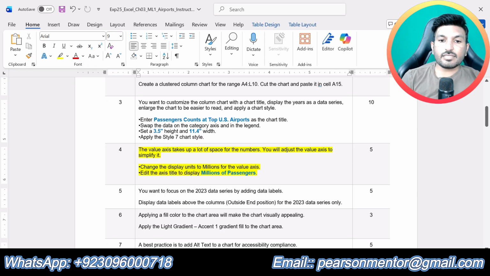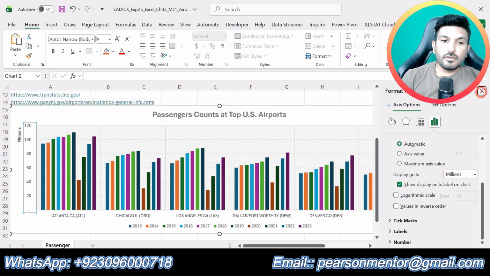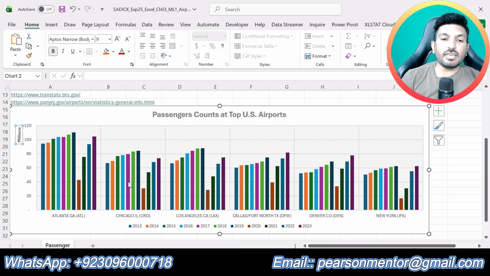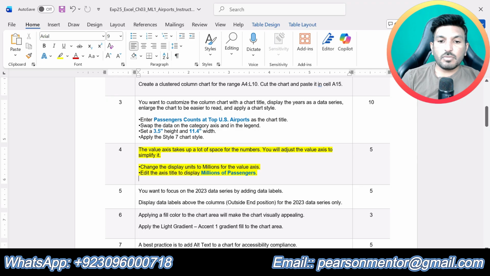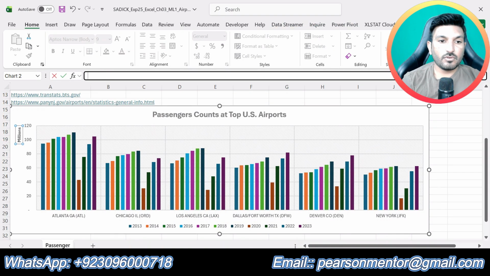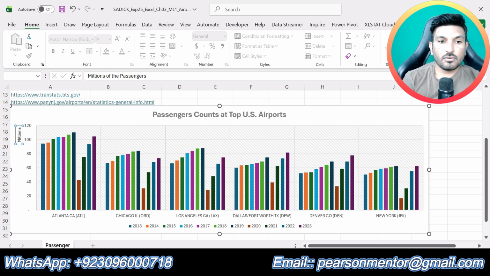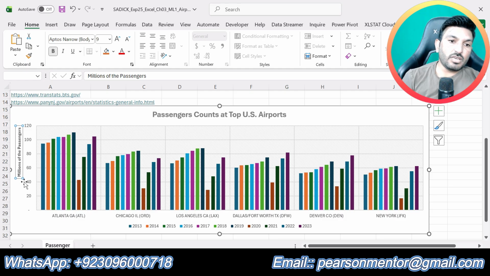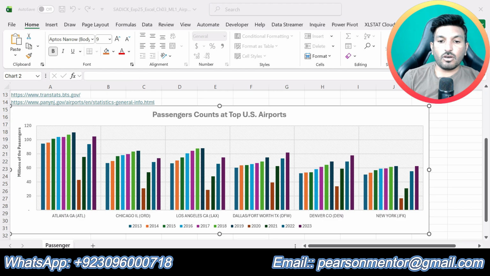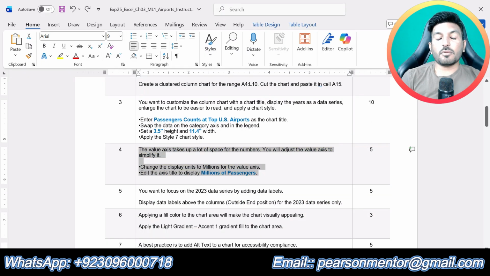Added the axis title to display millions of the passenger. So now we have a vertical axis title that is million, but we are supposed to make this millions of the passenger. Now you can see that we have the axis title that is millions of the passenger. Now that is all about step number 4.